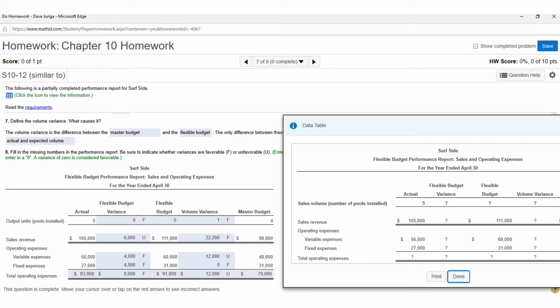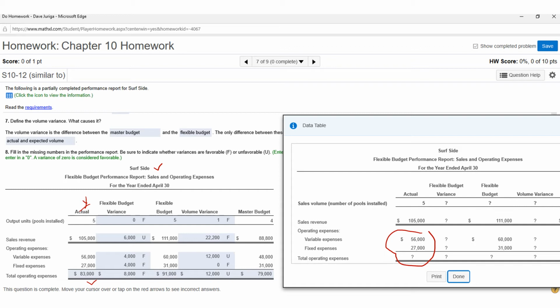All right, so here's going to be the solution to these variances. You'll notice they gave you the actual column. The only thing they didn't give you is that you simply have to add up, for the actual column, all your expenses, $56,000 and $27,000. So over here, that's where they would have come up with the $83,000.